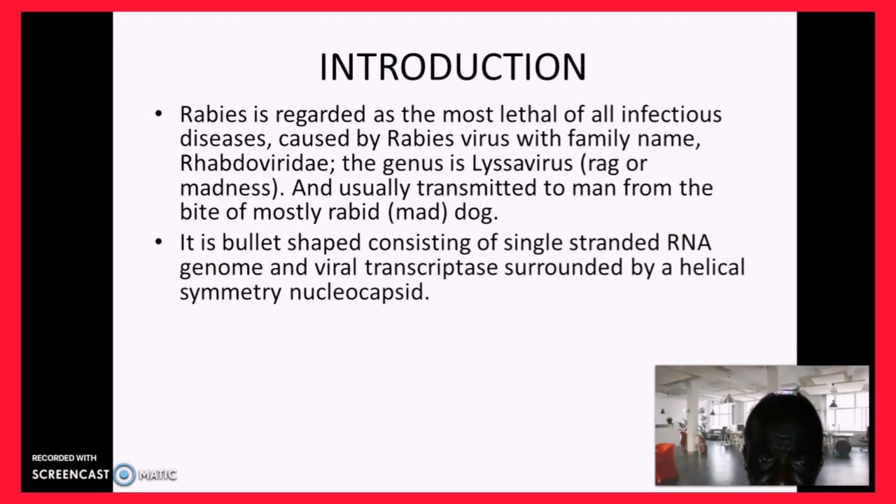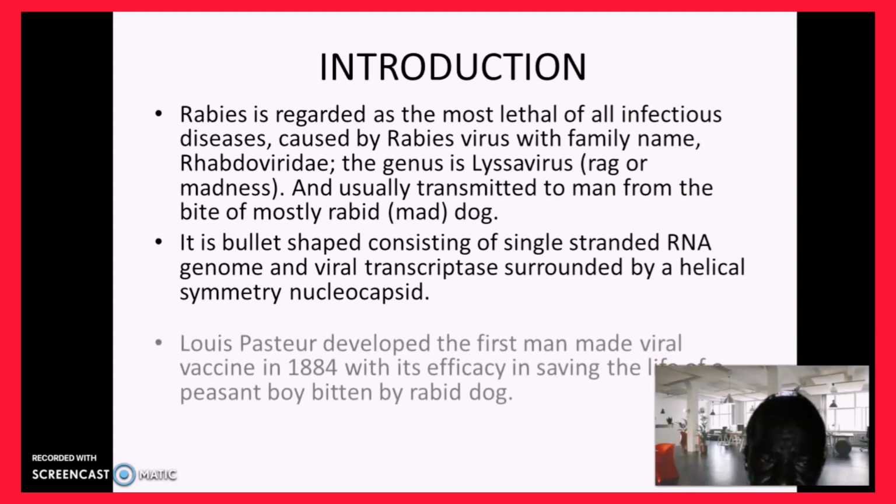It is bullet-shaped, consisting of a single-stranded RNA genome and viral transcriptase, that is the one that really transcribes and lets it reproduce its own RNA all over again, surrounded by a helical symmetry called the nucleocapsid.